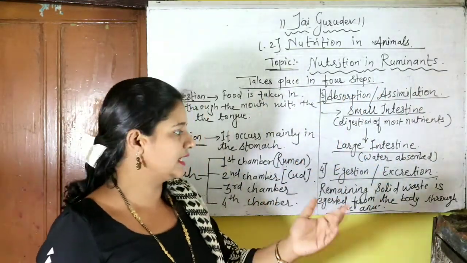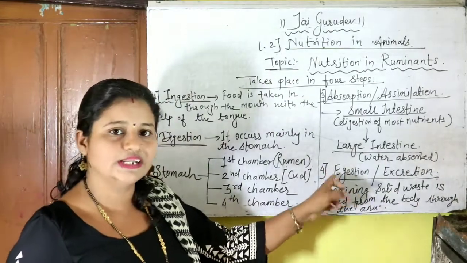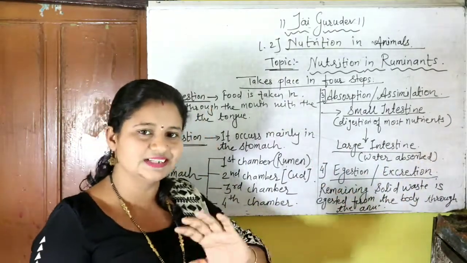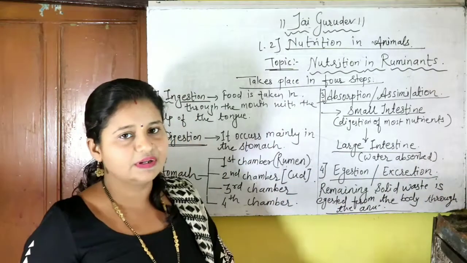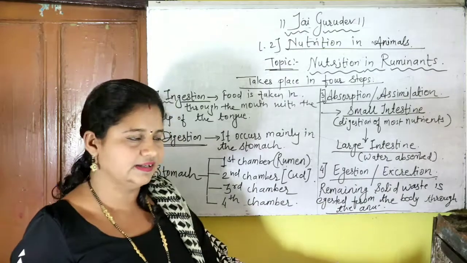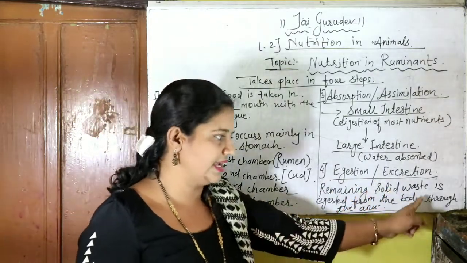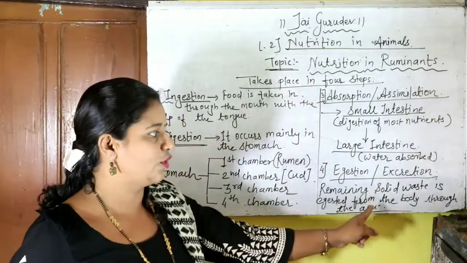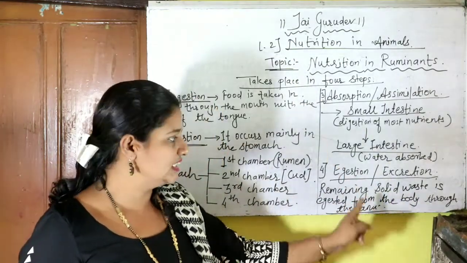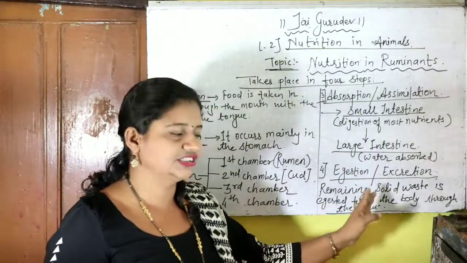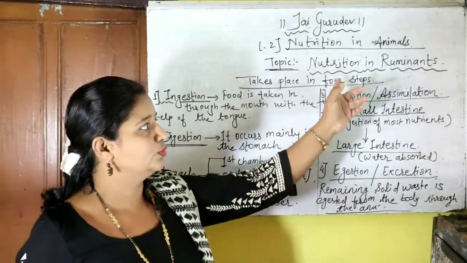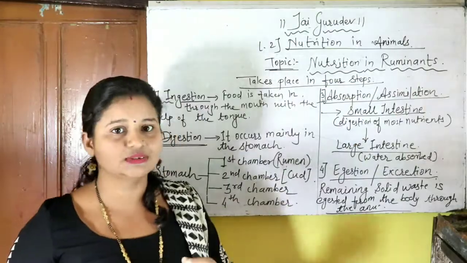Now the fourth step is egestion, also called excretion. Digestion is almost completed, and the waste material, meaning the remaining solid waste, is egested from the body through the anus. This process is called egestion or excretion. Now here students, nutrition in ruminants, this topic is totally complete.